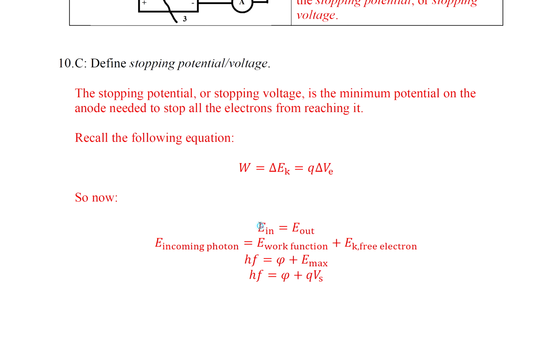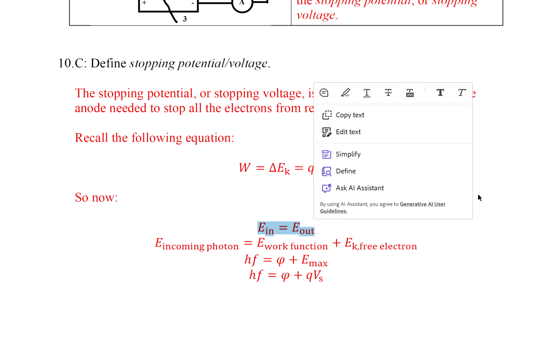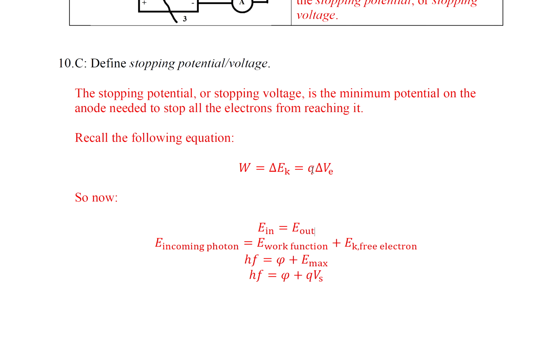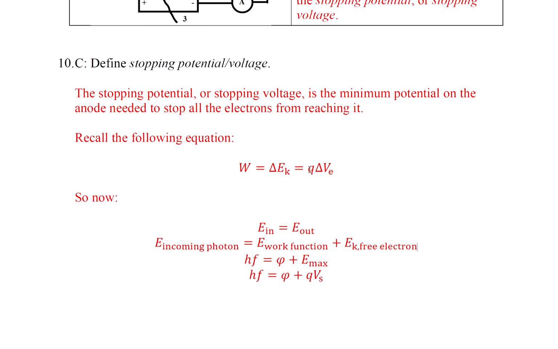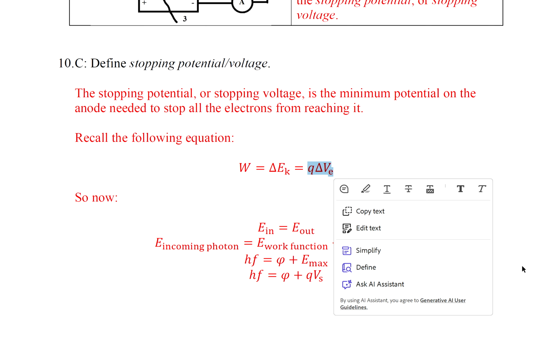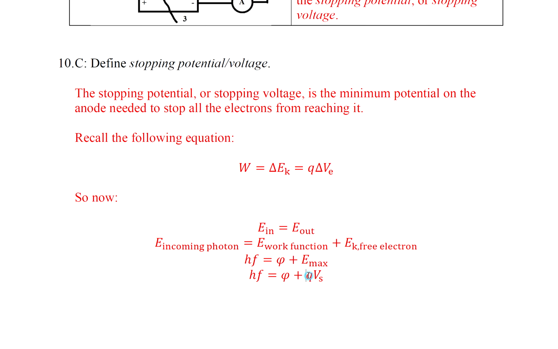So now we're going to apply the law of conservation of energy. Energy in equals energy out. And we're going to substitute this for the kinetic energy of the free electron. And Q delta V is going to be Q times the voltage, the stopping potential.